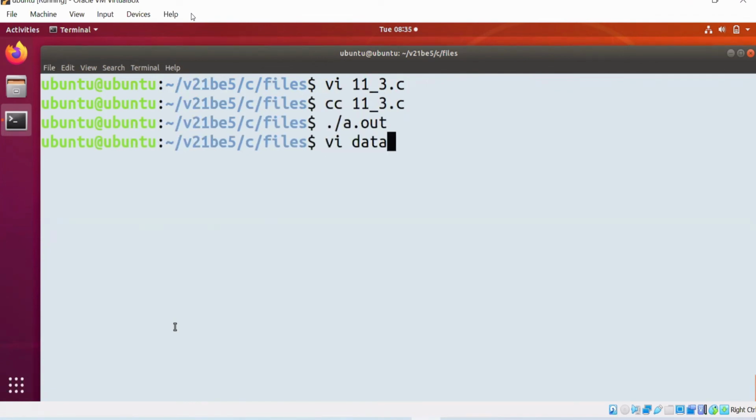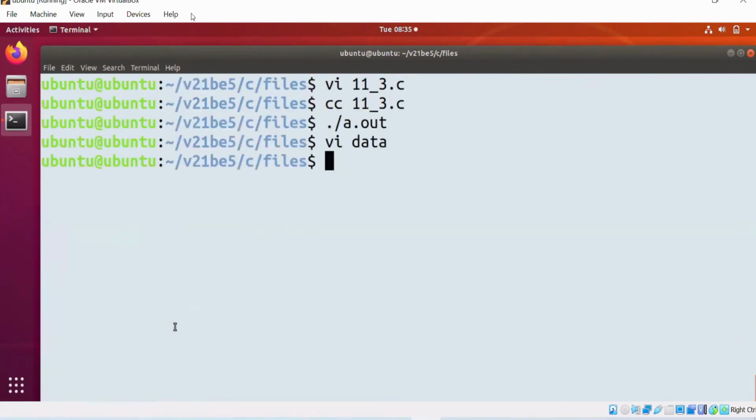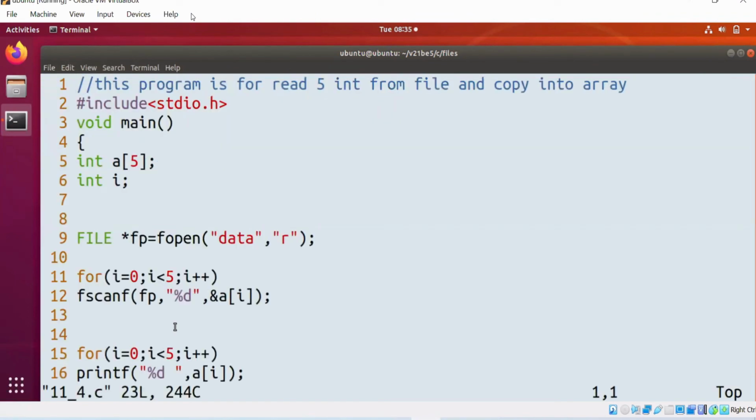Observe the data file. Actually this is 10, 20, 30, 40, 50 only, but it is unformatted. Now how do I know this is 10, 20, 30, 40, 50? We need to write a reverse program.